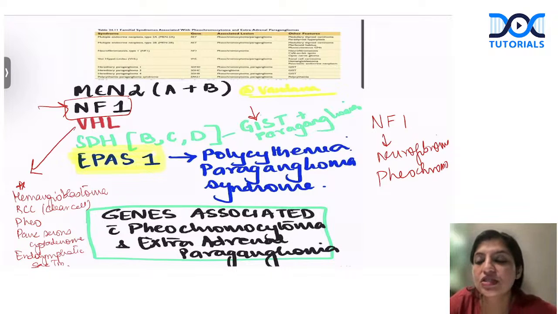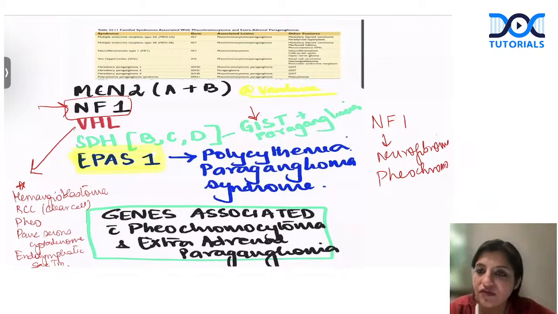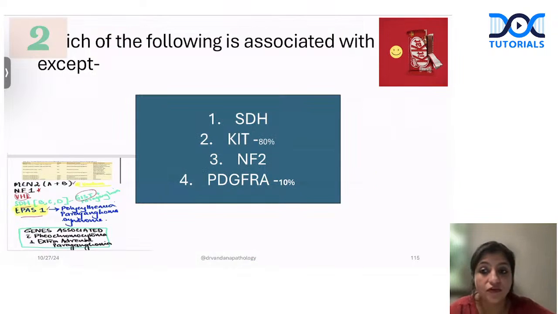Again, SDH is an oncometabolite, very typically associated with GIST and paragangliomas. And EPAS1 is associated with polycythemia paraganglioma syndrome. So these are the common five genes which are associated with paragangliomas. You have to know this very well. Okay, that is classical. Everybody please remember that. So remember, MEN2, NF1, VHL, SDH, and EPAS1 are associated with pheochromocytoma.